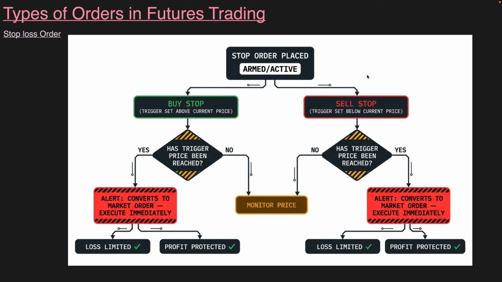So we can take the same example. Suppose a person has entered the market at 22,500 and he does not want to give more than 300 rupees loss. So he will put a stop loss order at 22,200. If the price drops to 22,200, the order gets converted to a market order, and whatever long position he has gets liquidated. So this is how the stop loss order works.